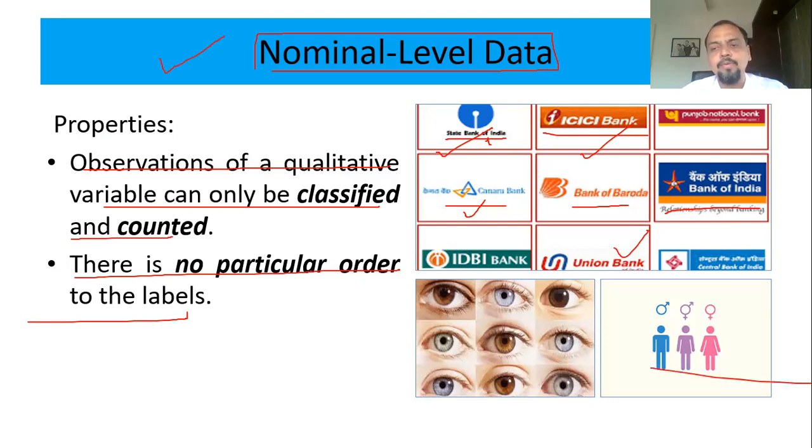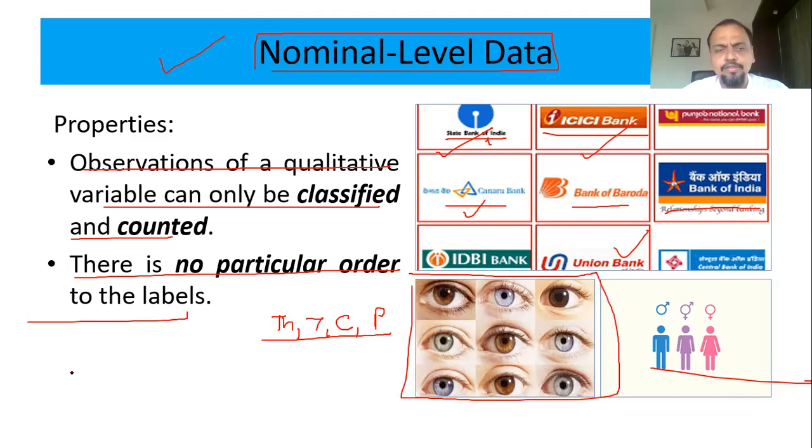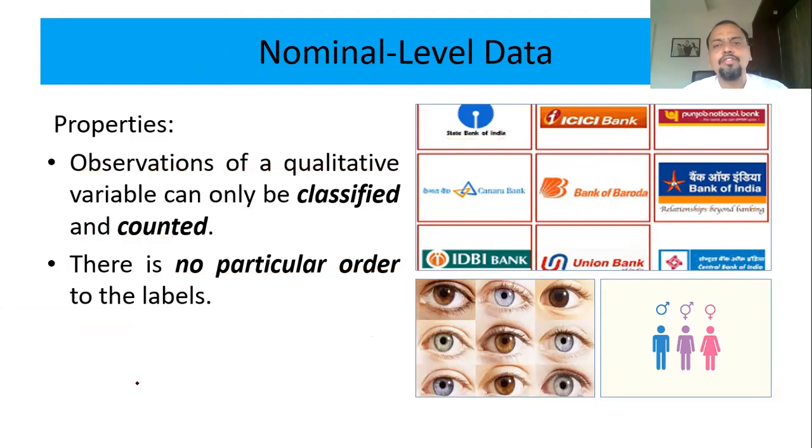Like gender, male, female. That is nominal. Or you can ask which cold drink brand you like. Some may say Thumbs Up, some 7 Up, some Coke, some Pepsi. So we are just classifying the liking of a particular cold drink by different individuals. Same way it can be eye color: a black-eyed person, a blue-eyed person, a gray-eyed person, and so on. Here again, we are just classifying it. We are not doing anything else. We just group it. So that is called a nominal level of measurement.